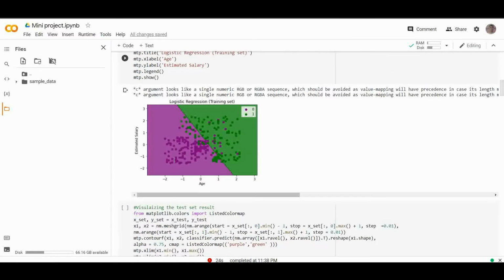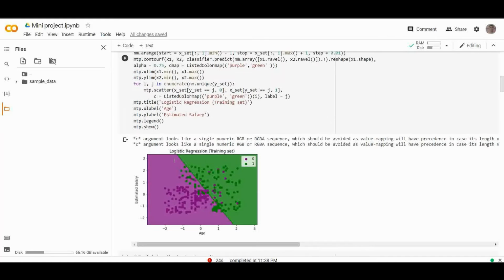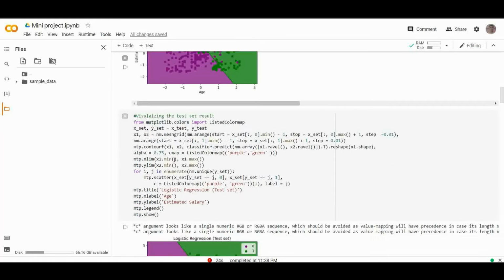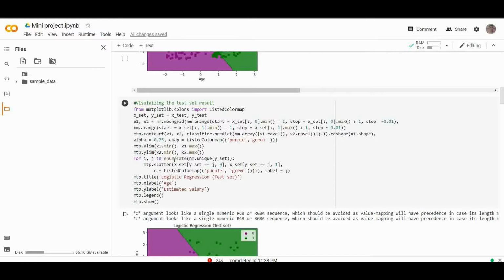After that, we're going to visualize the test set result. First, we visualized the training set result. Now we're going to visualize the test set result. Our model is well trained using the training dataset. Now we will visualize the result for new observations, that is, as I said, the test set. The code for the test set will remain the same as above, except that here we will use X_test and y_test instead of X_train and y_train. So below is the code for that, as you can see.